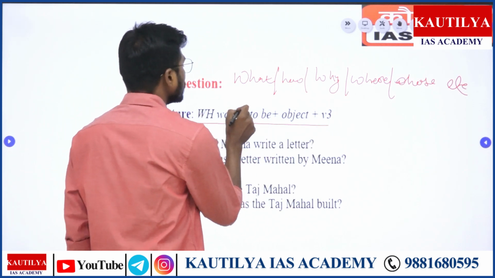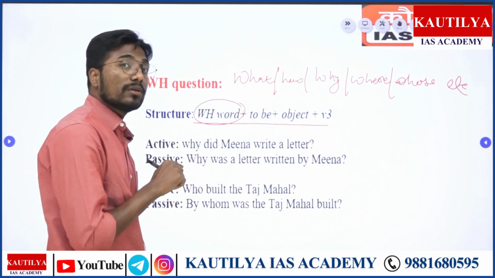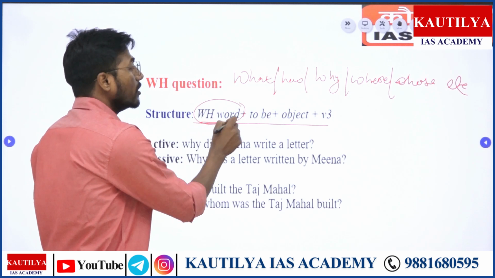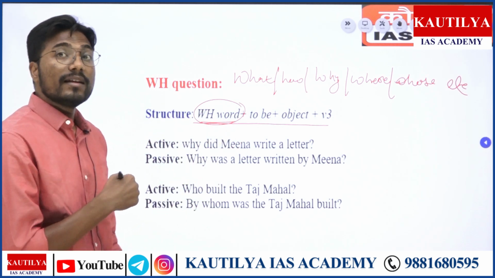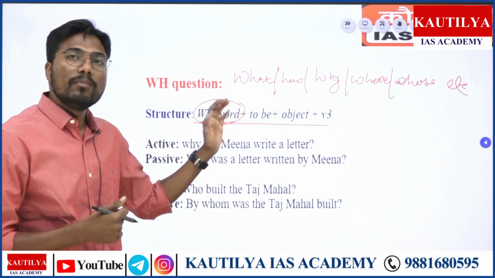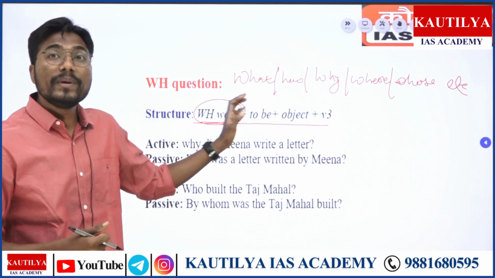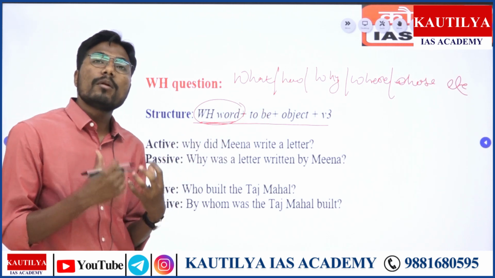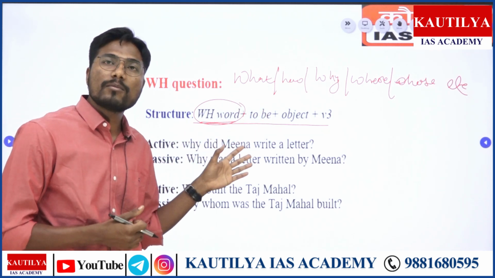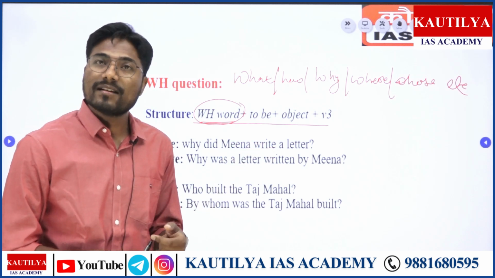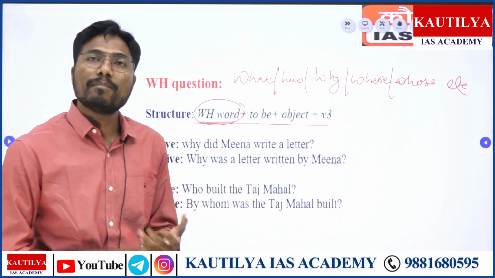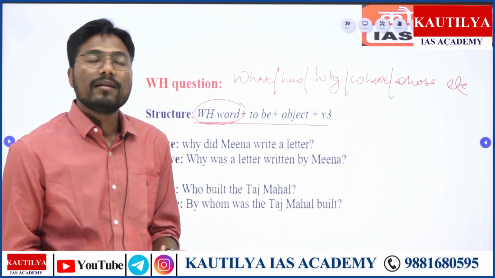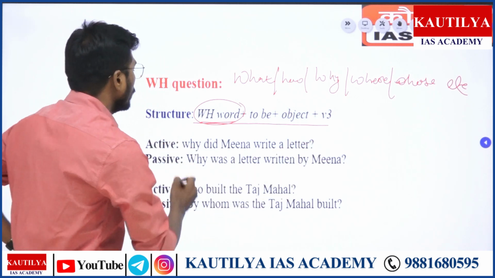There we used am, is, are, was, were. Here you have to use the WH word at the beginning of the sentence, then the form of to be. Now what are the forms of to be? We have am, is, are in present, was, were in past. Simple, right? Yes.